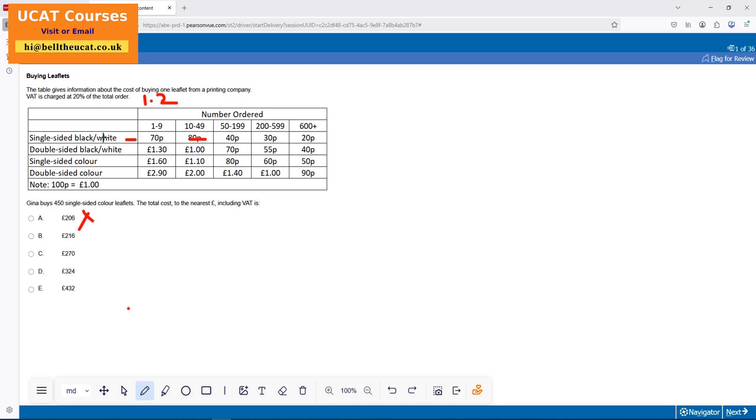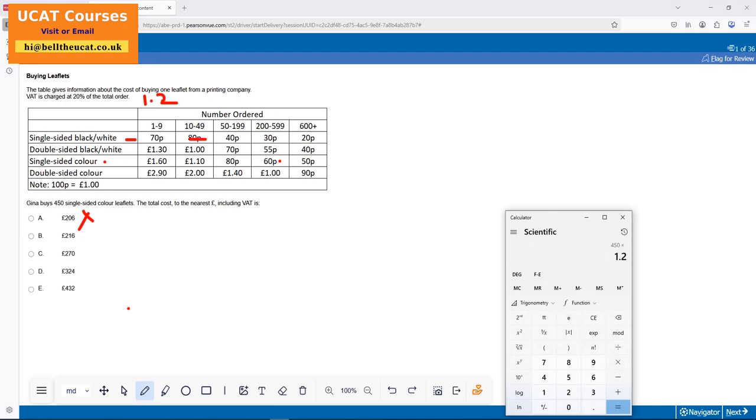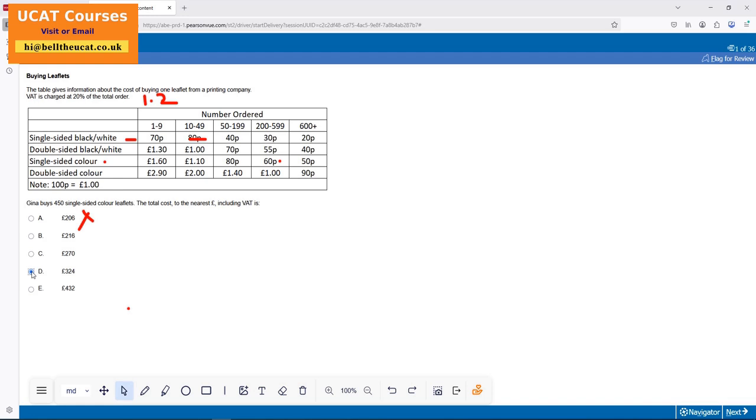Number of orders. Get an idea of what the columns are all about, what the rows are all about. Got it. 450 single-sided color, boom, 60. So all I do is 450 times 1.2 times 0.6, boom, 324. This is what we talk about, the no-look calculator. You should not be looking at what keys you are pressing. Not only your ability to do speed maths, but also, in case you're reluctant to do speed maths because it requires an enormous amount of practice, if you're running out of time, the best option is to pump up your speed with your calculator.